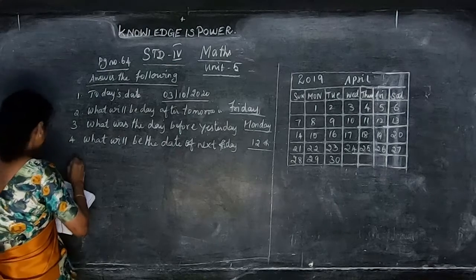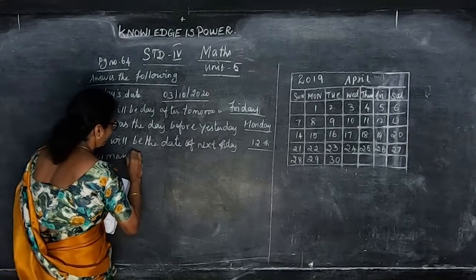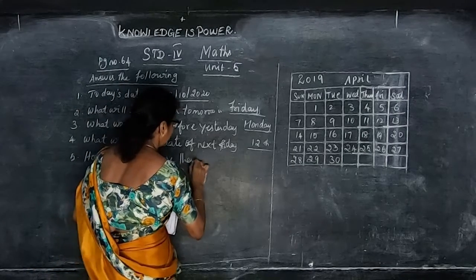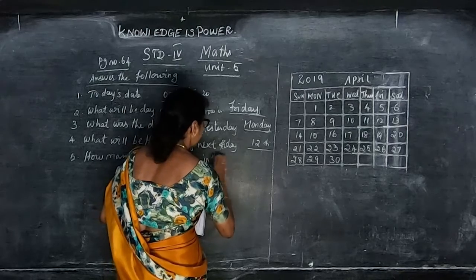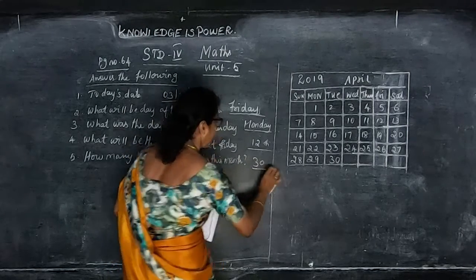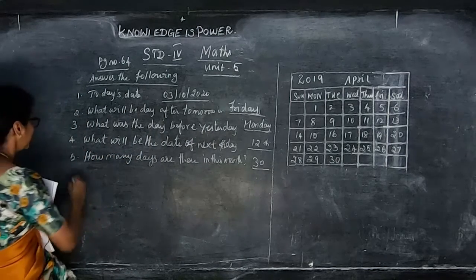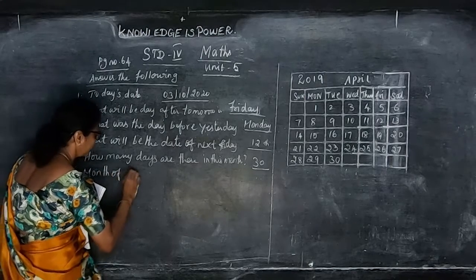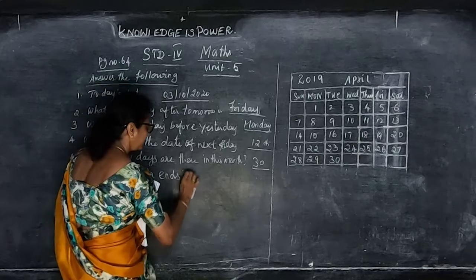How many days are there in this month? In this month, there are 30 days. So you can write 30. Month of March ends in dash.